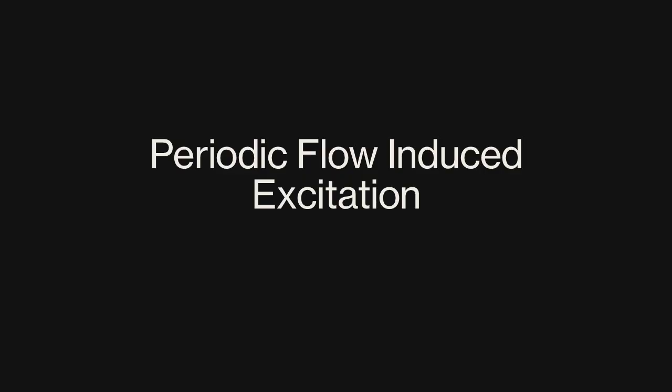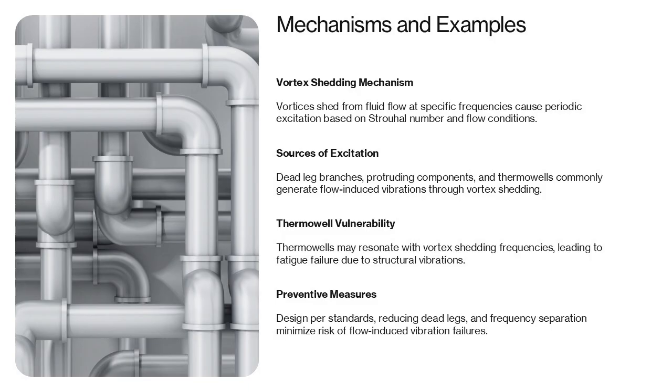Periodic flow-induced excitation, mechanisms and examples. Periodic flow-induced excitation occurs when vortices are shed from components in the fluid stream at specific frequencies determined by the Strouhal number, fluid velocity, and characteristic dimensions. Common sources include dead leg branches, flow over protruding components, and thermal wells or probes inserted into the flow. For example, flow past the open end of a dead leg branch can generate tonal excitation similar to blowing across a bottle, producing discrete frequencies that may coincide with acoustic natural frequencies of the branch or main line.